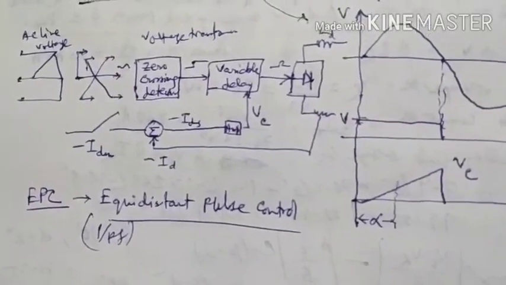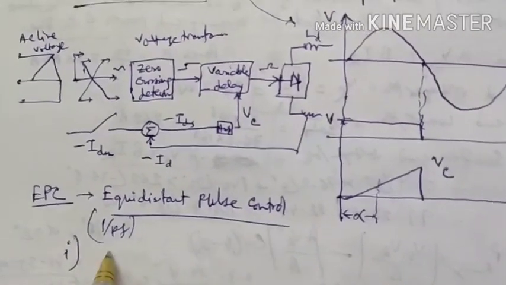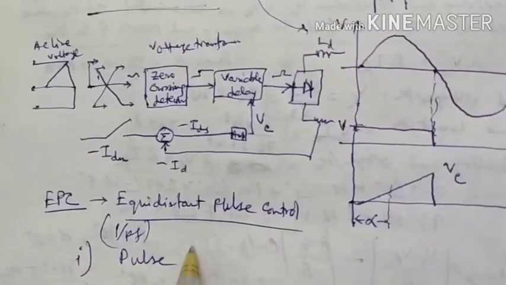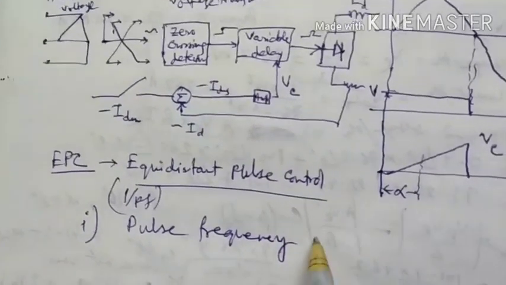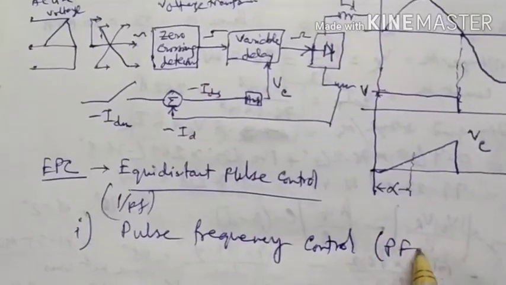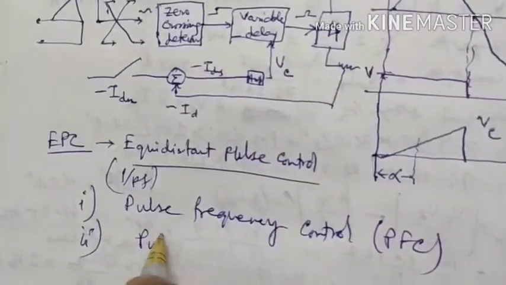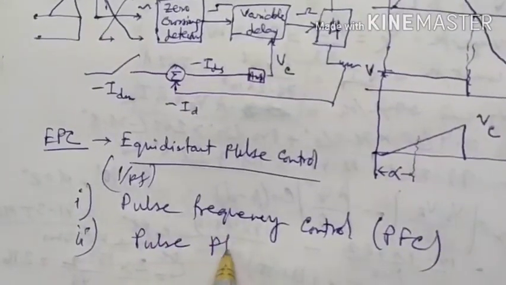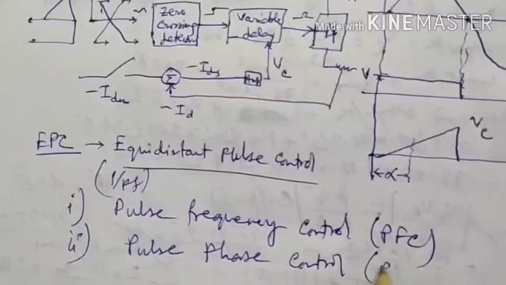So there are two methods of the EPC scheme. One is pulse frequency control, that is PFC, and another is pulse phase control, that is PPC.